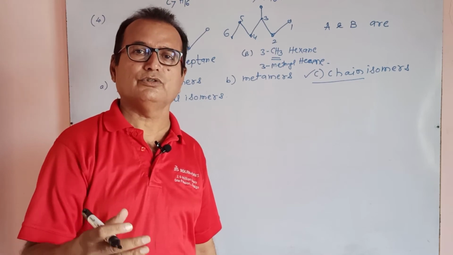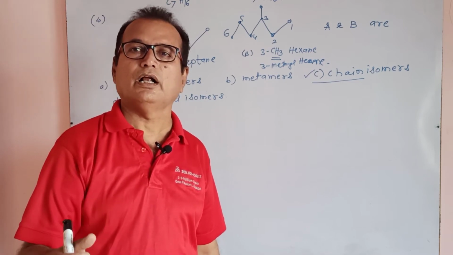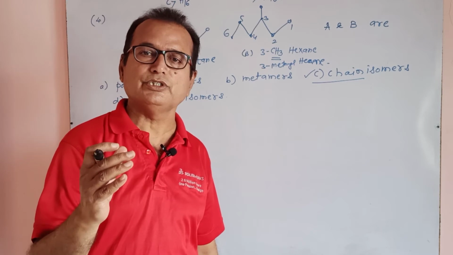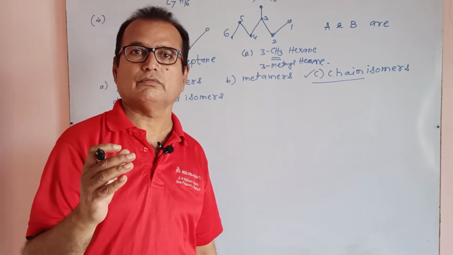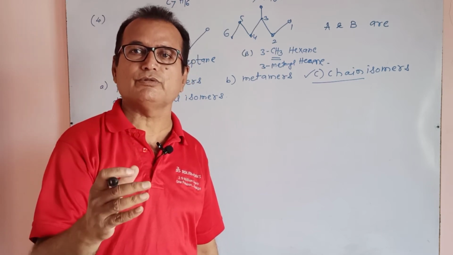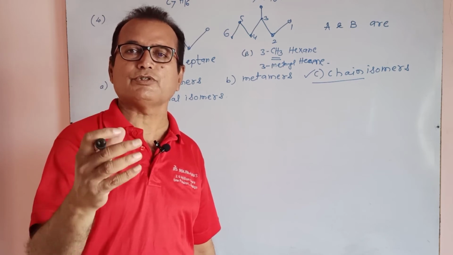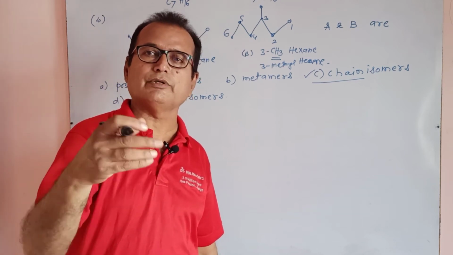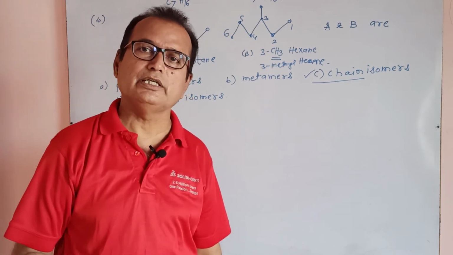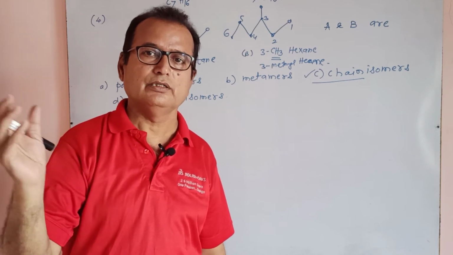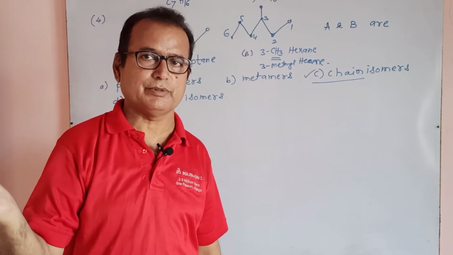You must read the isomerism part, and there will be a possibility that some questions are added in the NEET examination by examiners or paper setters.